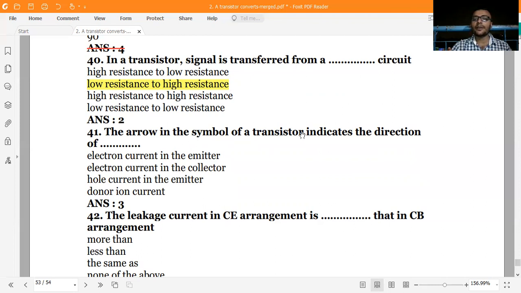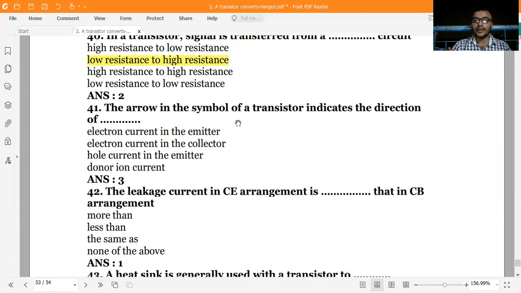The arrow in the symbol of a transistor indicates the direction of the hole current in the emitter. This is the right option. The option just indicates the hole current in the emitter.